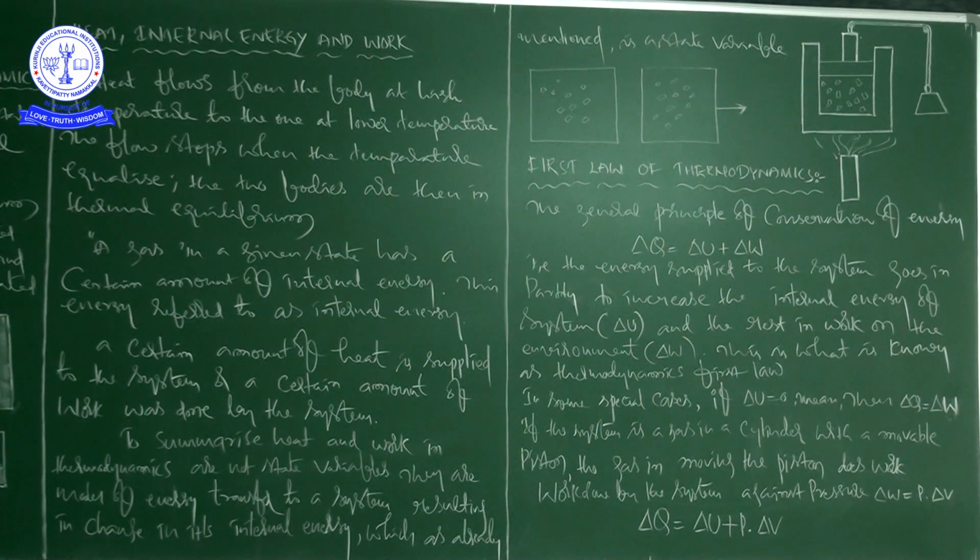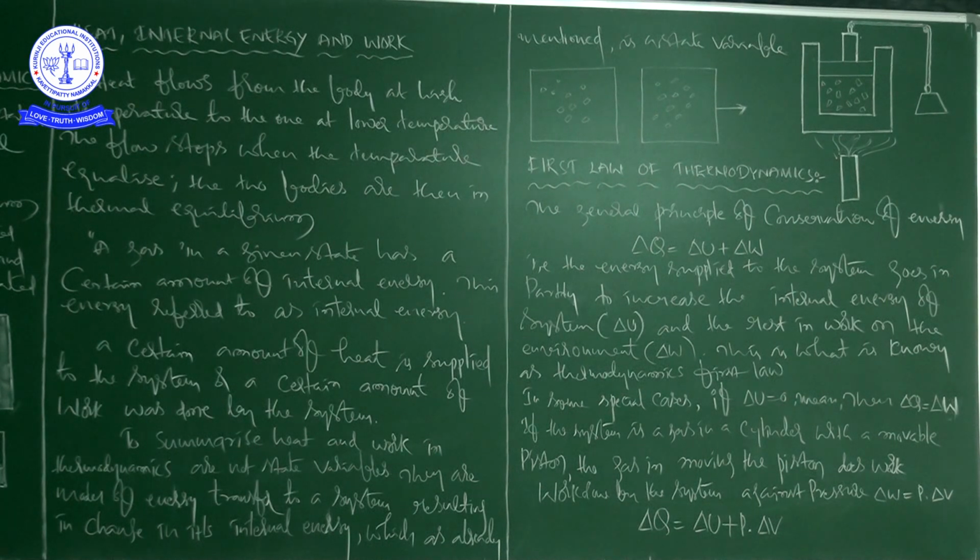However, delta Q and delta W will in general depend on the path taken to go from the initial to final states, right? So from this first law of thermodynamics, it is clear that the combination delta Q minus delta W is path independent, because delta Q minus delta W gives you delta U. It is path independent.